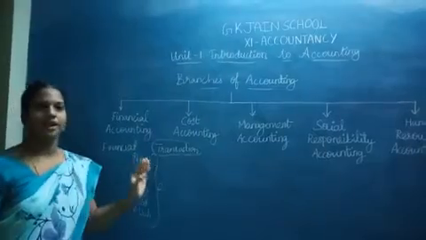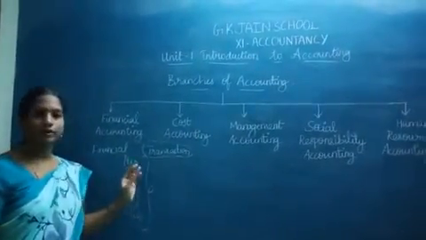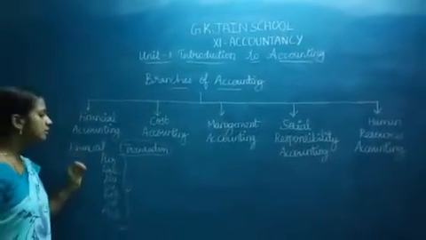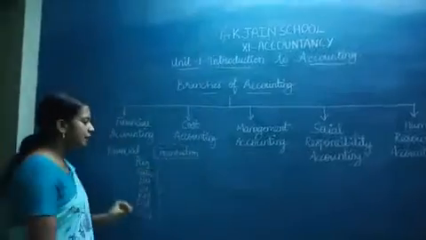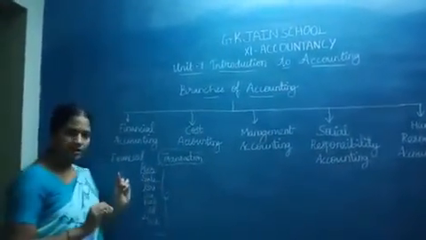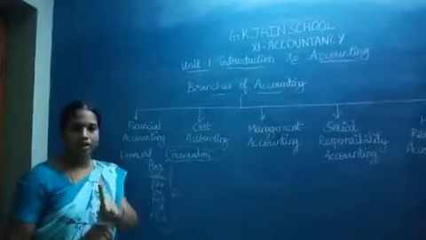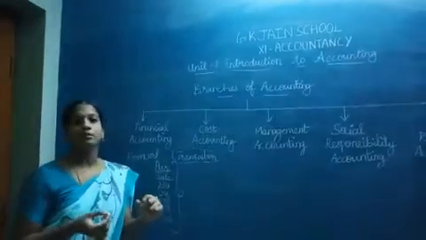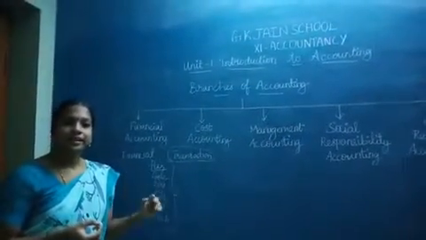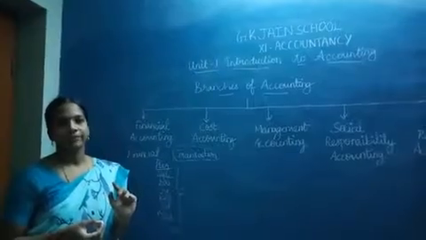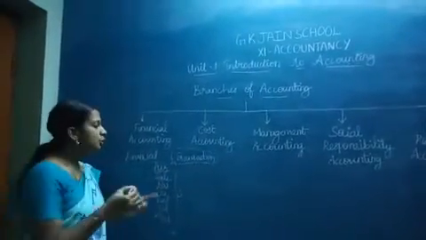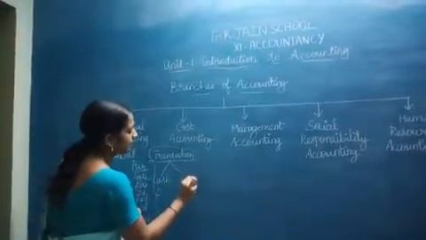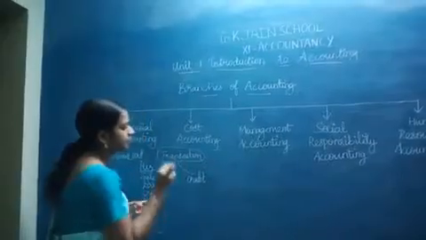Whatever the transaction is, let me take a small example: goods worth rupees 5,000 bought. Bought means something you purchased. So the goods are purchased for rupees 5,000, and it will come under the purchase head. One more important thing to see is whether it is cash or credit. Whenever any transaction is happening, it can be either cash or credit. These are the 2 things which can happen.